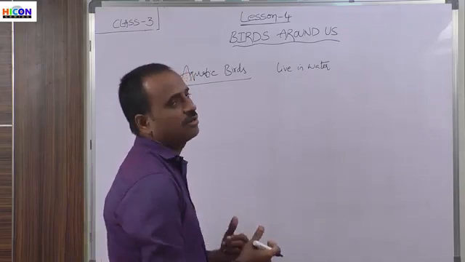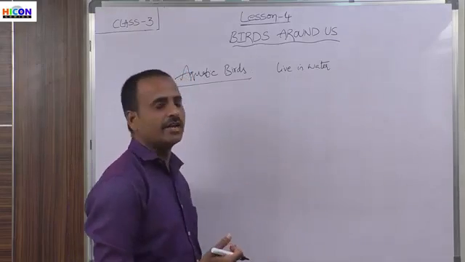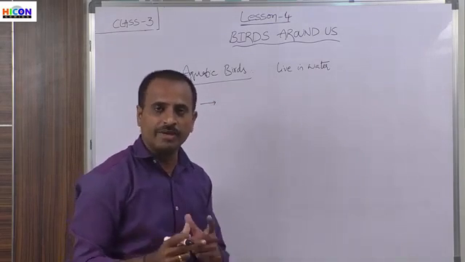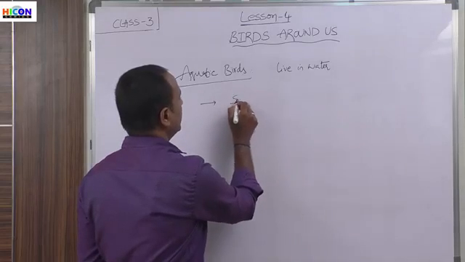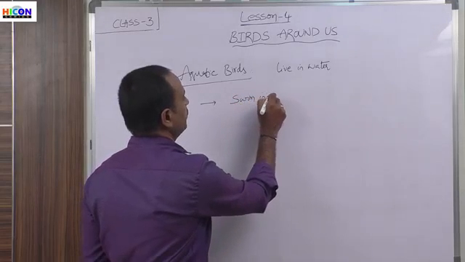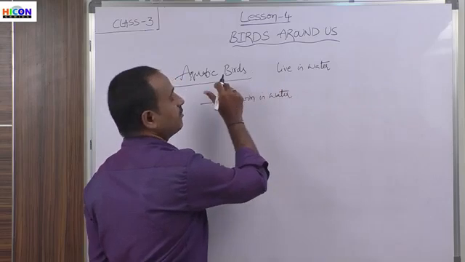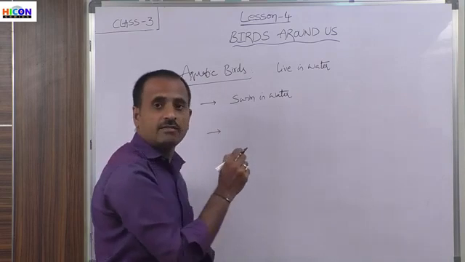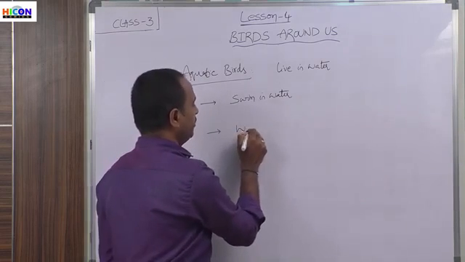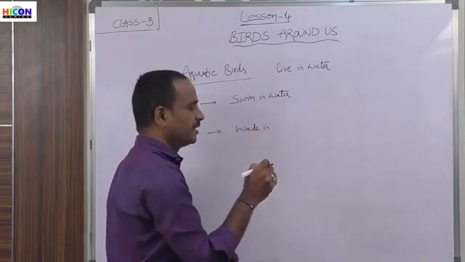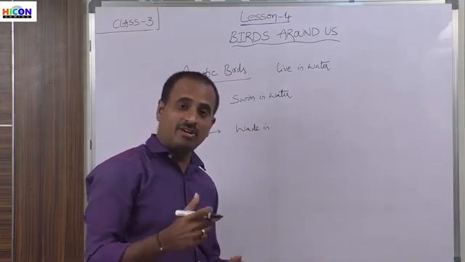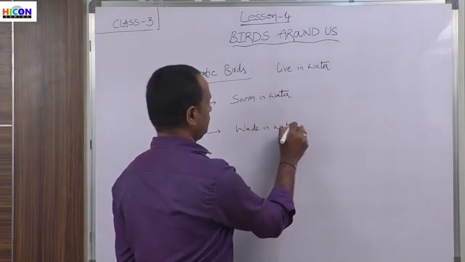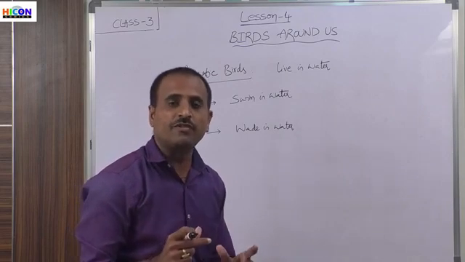And there are two types of aquatic birds. The first one is the birds which can swim in the water. So some aquatic birds will swim in water, and another type is some aquatic birds just wade in water. Wade means they can walk in water, and they cannot swim in water. So these are the two types of aquatic birds.